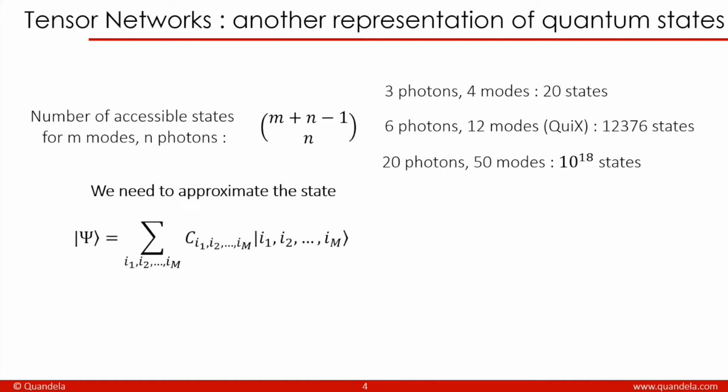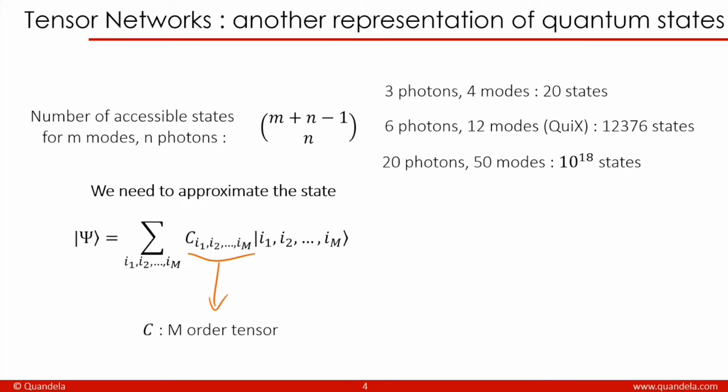So here is the formula for a general quantum state, with i being the number of photons in one mode. The state is fully represented by this coefficient C here. And we can see this set of coefficients as a big m-order tensor.